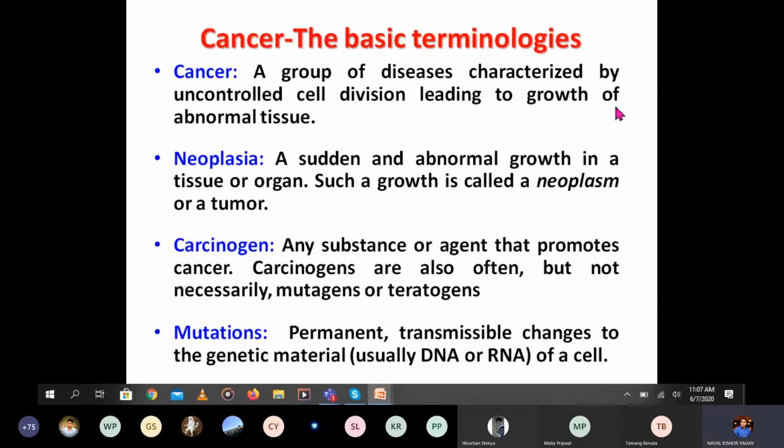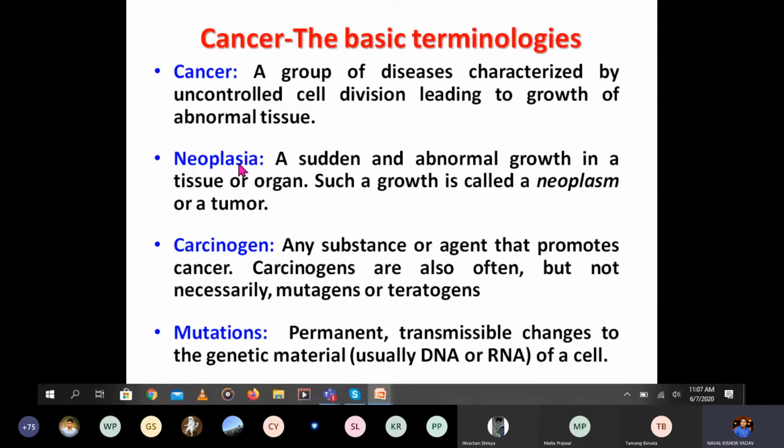Before that, you can see there are different terminologies in cancer. So we'll go one by one. Cancer is a group of diseases characterized by uncontrolled cell divisions leading to the growth of abnormal tissue. So in cancer you can see the term uncontrolled cell divisions, and finally we have the growth of abnormal tissue.